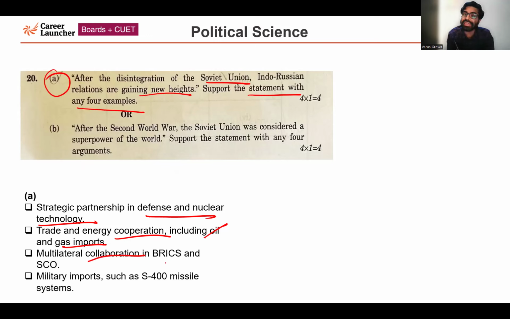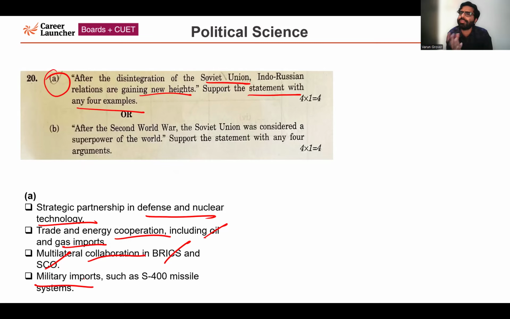Third, multilateral cooperation such as BRICS and SCO. G20 also includes Western European, North American and African countries, but specifically in BRICS and SCO, Russia and India play a very important role. Another very important one is military import.